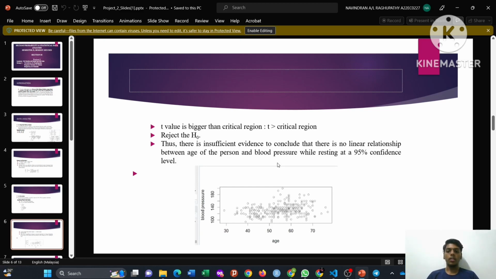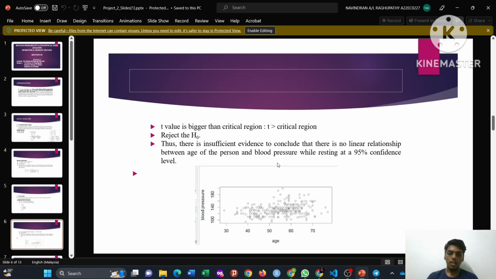So we got the critical region from R Studio. Here we make a decision: because the t value is bigger than the critical region, we reject the null hypothesis. The conclusion is there is insufficient evidence that there is no relationship between age of the person and blood pressure under the 0.05 significance level.